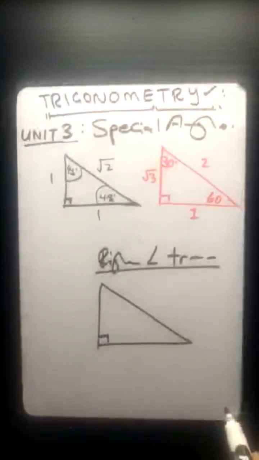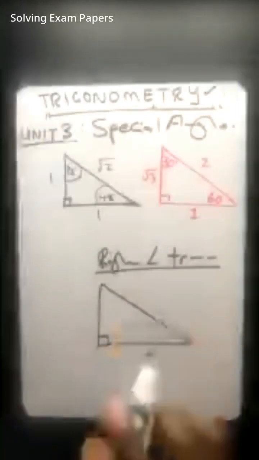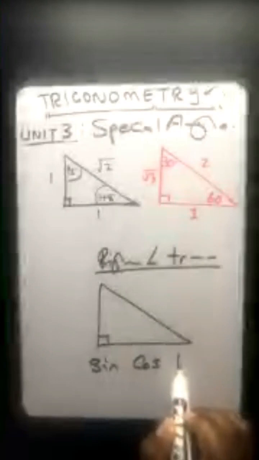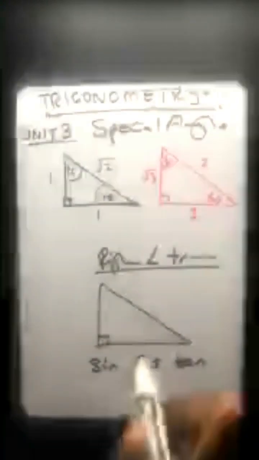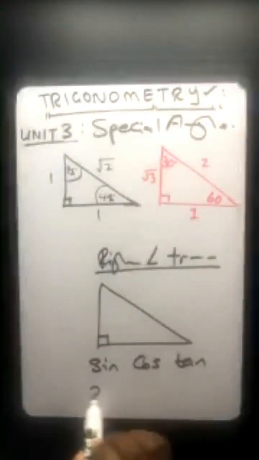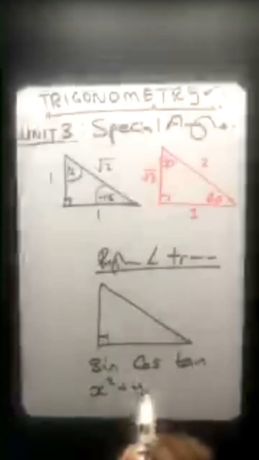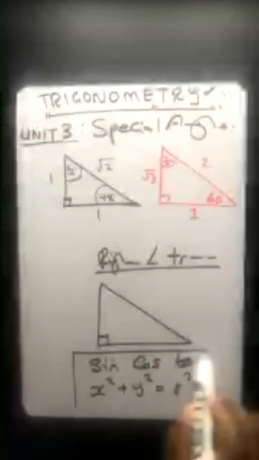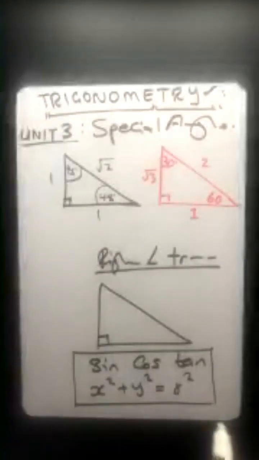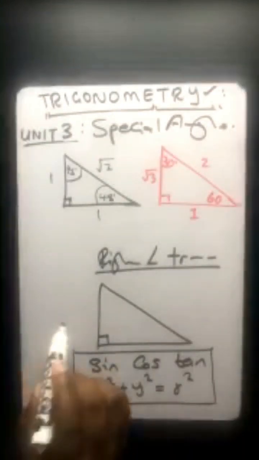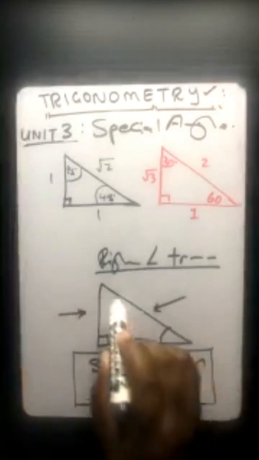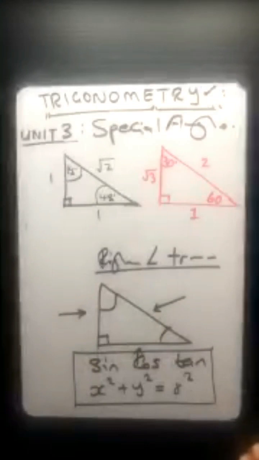So that means any question related to a right-angled triangle, you always use either sine, cos, or tan, and lastly, theorem of Pythagoras. Maybe let me write it this way so that it's easy for everyone. So these are the only things that you can use when you want to calculate either the sides or the angles involved as far as trigonometry is involved.